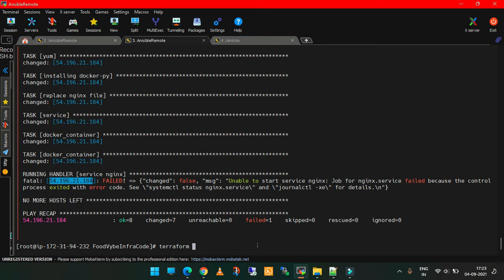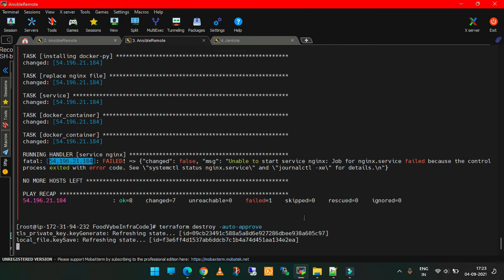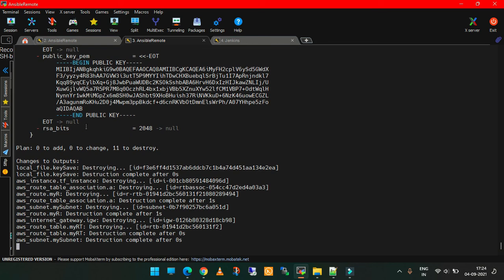And now I want to destroy the things. So terraform destroy, and one option we can give here is auto approve, so it will not prompt us for a yes or no. We can give the auto approve option here, and it will destroy everything that it made. So the whole thing is going to be deleted now.